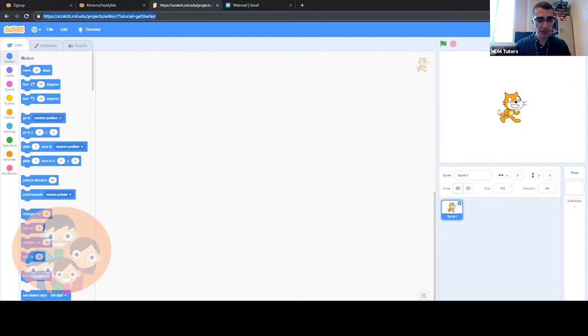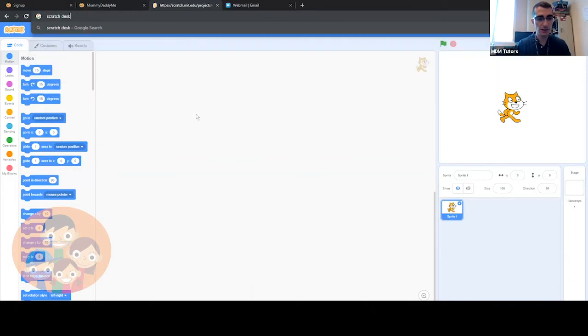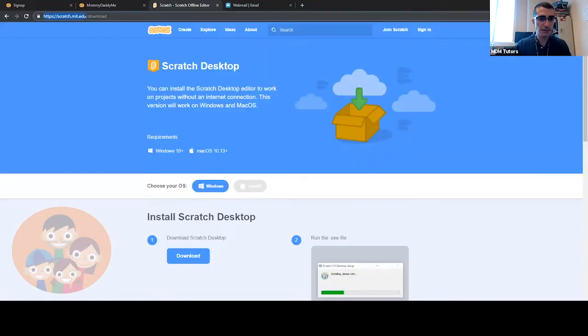I'm going to use the Scratch desktop version. And if I search for Scratch desktop, the link is scratch.mit.edu/download. And that will allow you to download the desktop version of Scratch, which lets you use Scratch even if you don't have an internet connection, which is nice. Okay, so are we ready to go? Awesome. Let's share our Scratch workspace. I believe we call it a stage.